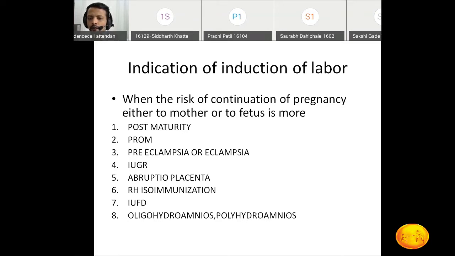What does it indicate? It is better to take that baby out of the womb rather than continuing the pregnancy, because that will risk the fetus. That is why we have to induce the labor.